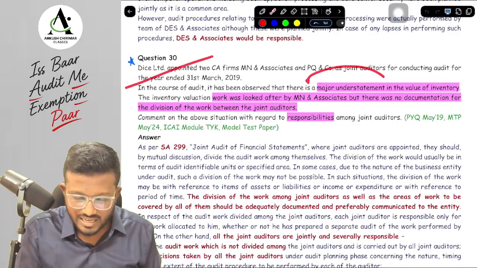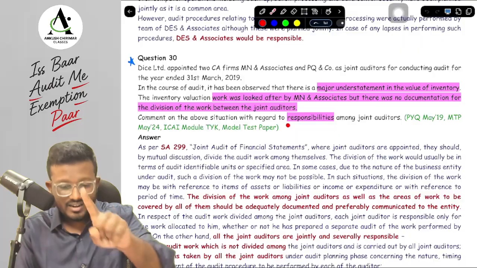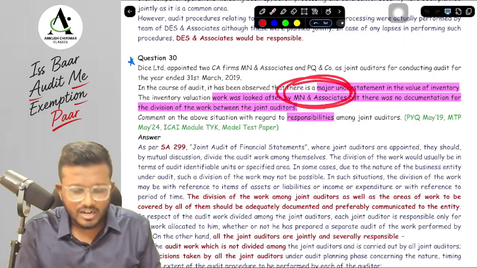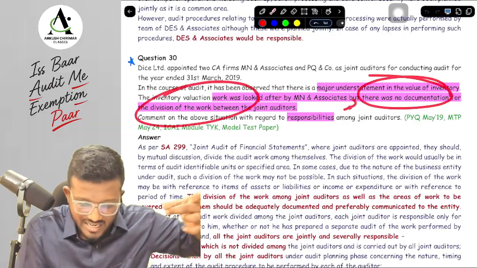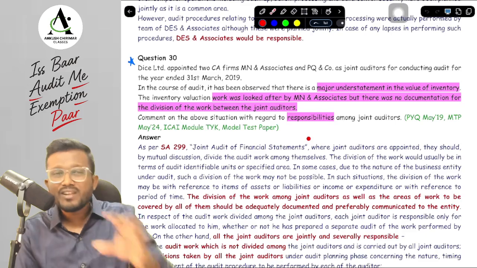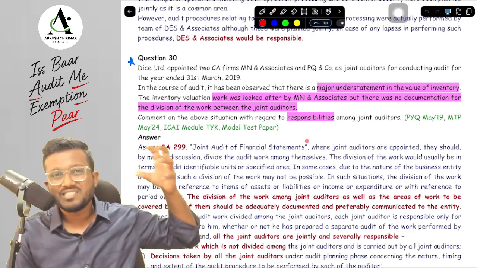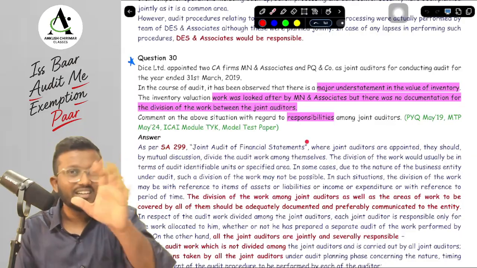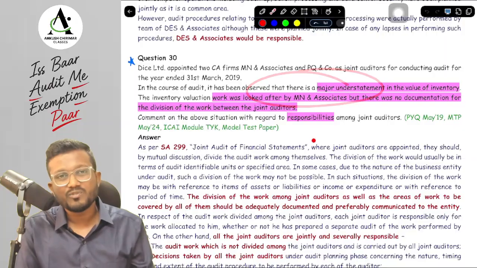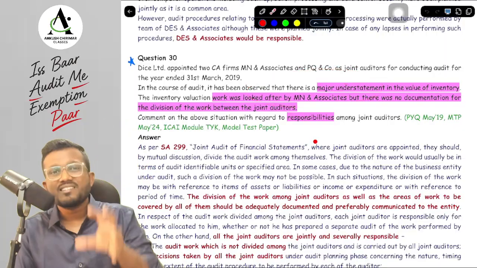So here the question is, there is a major understatement in the value of inventory, and this value of inventory was looked after by MN and Associates, but there was no documentation of work allocation. Now you have to see who is responsible. Every tricky question is mentioned in your concept book itself. We have just studied that even if the work allocation was not documented, the concerned joint auditor will be responsible. So MN and Associates will be responsible, but we have to frame the answer very beautifully.